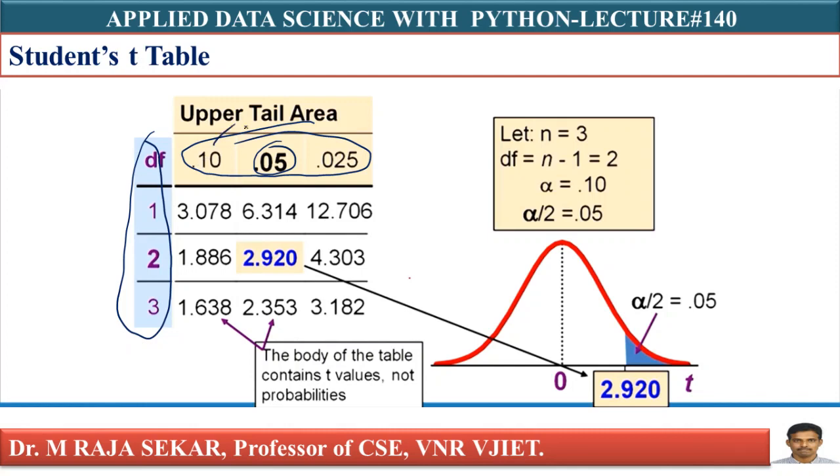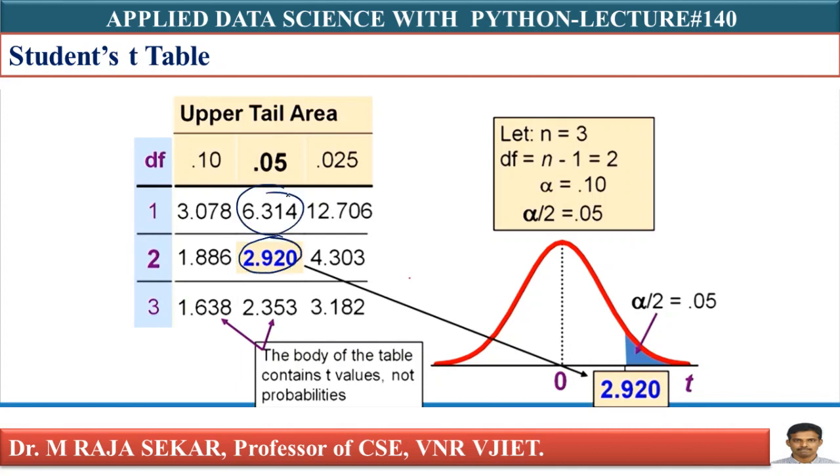These values, 0.10, 0.05, are known as areas. Whatever values are given inside the table are critical values. Whereas in the Z distribution, the values are areas, meaning probability. You cannot have a probability of 6.314 or 2.920.